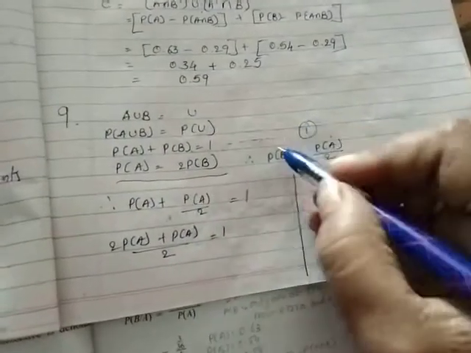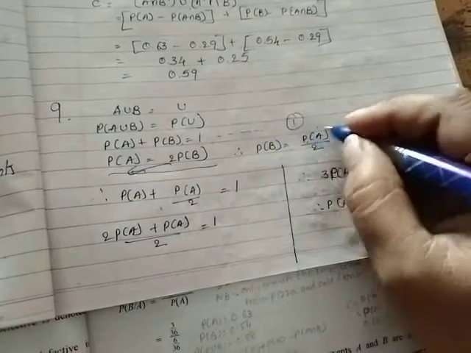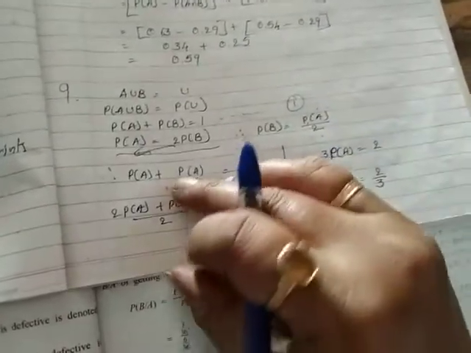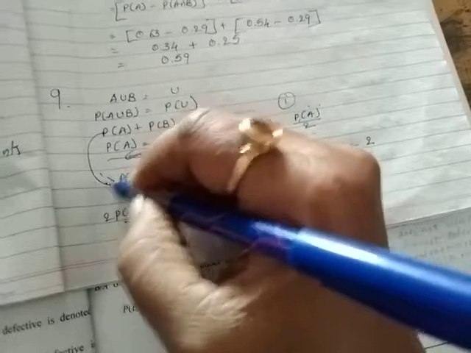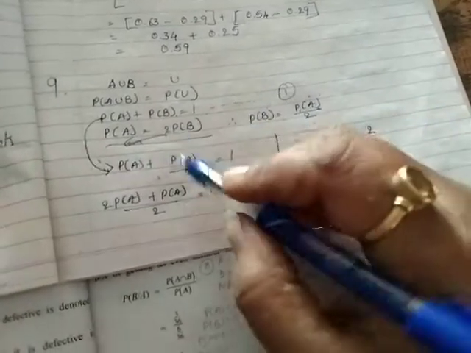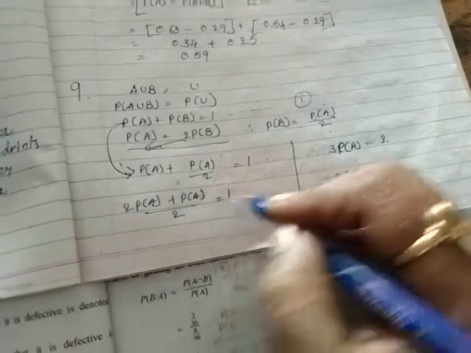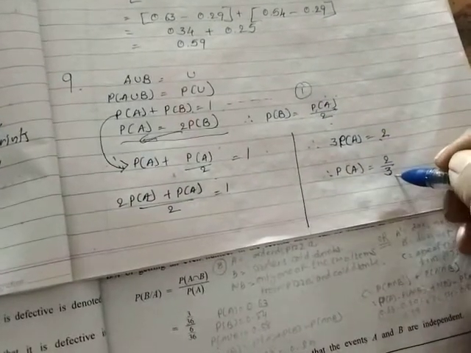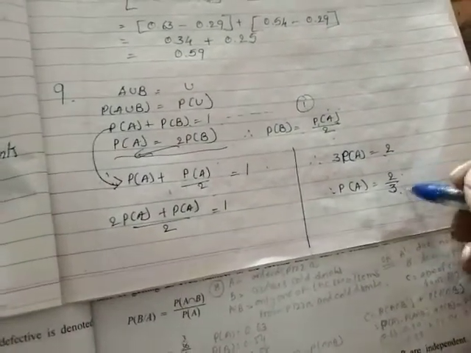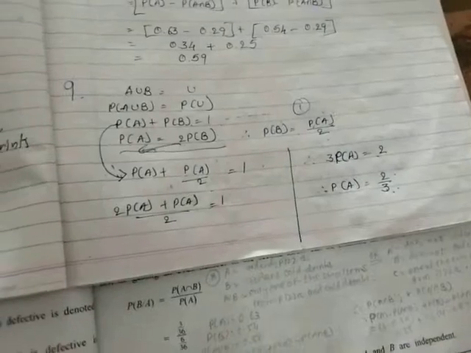Now इसको और सिंप्लीफाई करेंगे, 2 को हम इधर ले आएंगे, so P of B is equals to P of A upon 2, right. Now we take this over here, that P of A plus, now we put P of A upon 2 in place of B, right. So P of A upon 2 is equals to 1. LCM लेंगे, LCM लेके आप सिंप्लीफाई करोगे तो आ जाएगा P of A is equals to 2/3. Now no need to explain and to show how to take LCM, how to simplify, right? Okay.